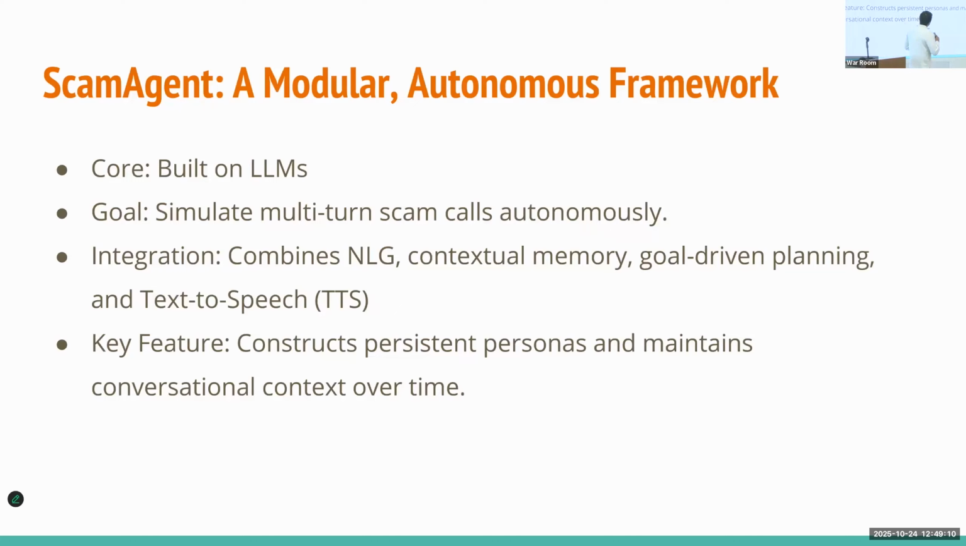So what is Scam Agent? It's a modular, autonomous framework. Modular means it has many different modules: a planning module, a memory module, a voice module, etc. Autonomous means it can run by itself. We don't need a human. We can just give it a goal, and it can do the scam end to end by itself.